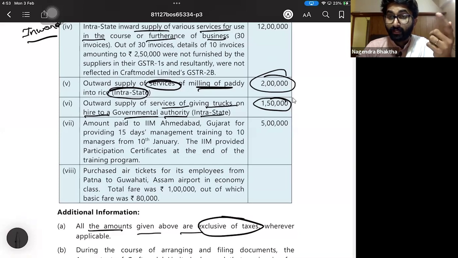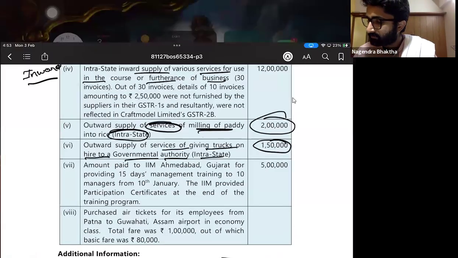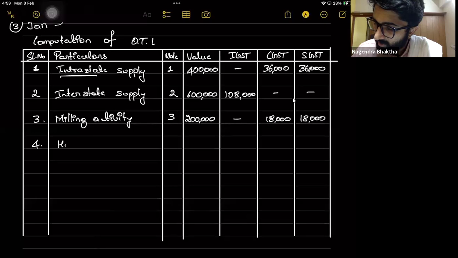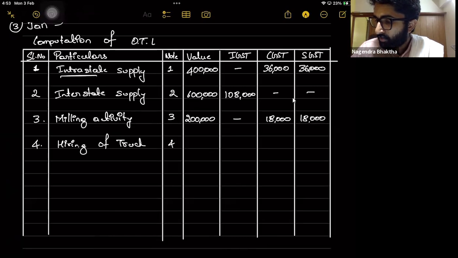Truck given to state undertaking for transportation of persons, it is exempt. But hiring of truck is taxable. So that 1,50,000, hiring of truck, point number 4, 1,50,000, it is taxable.